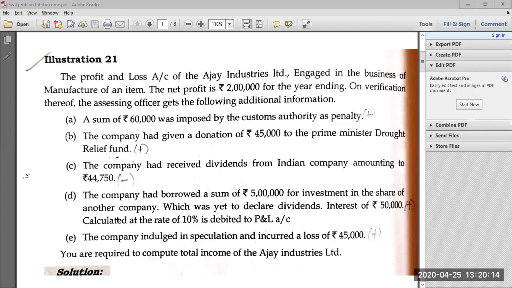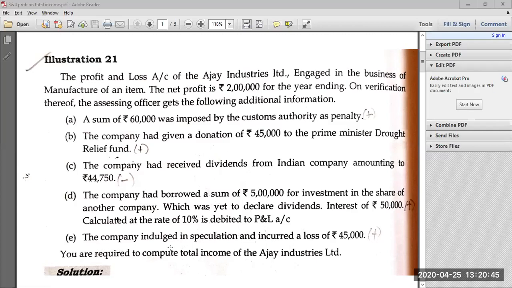Whatever loan they borrowed, they are not using for business purposes, they are using it for investment purposes, so it becomes a non-business expense. The interest of 50,000 at 10% on 5 lakh has been debited to the P&L account. This interest on a loan not used for business purposes is inadmissible, so we should add it back to net profit.